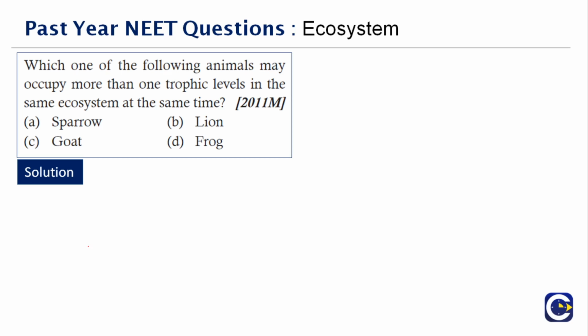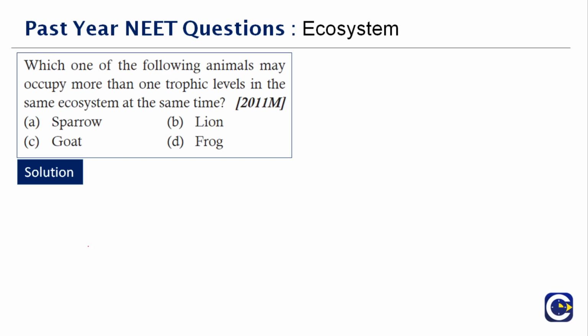sparrow feeds on grains and it also feeds on insects. So since it feeds on grains, it is called a primary consumer and it will occupy the second trophic level. Since it feeds on insects as well, it is also called a secondary consumer. So it occupies the third trophic level again. Therefore, the correct answer will be sparrow. Now you understand why the answer is sparrow.